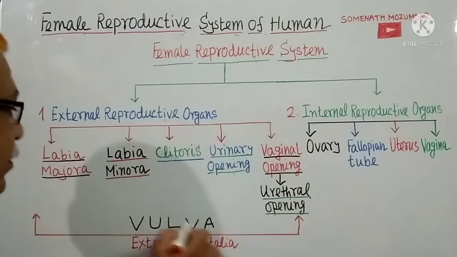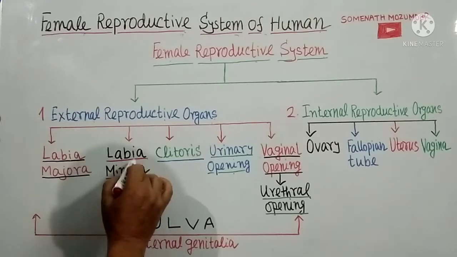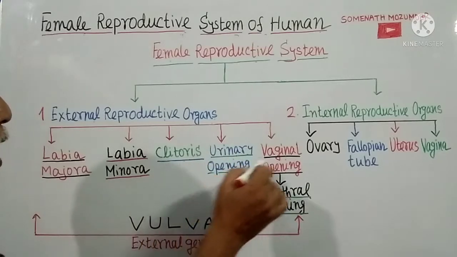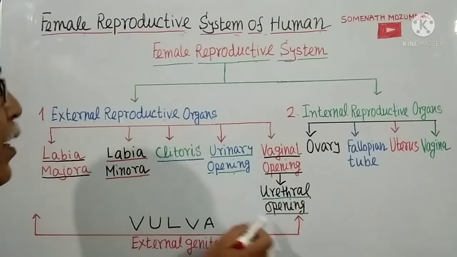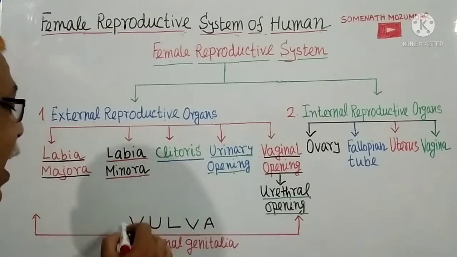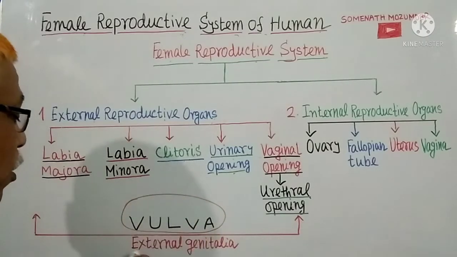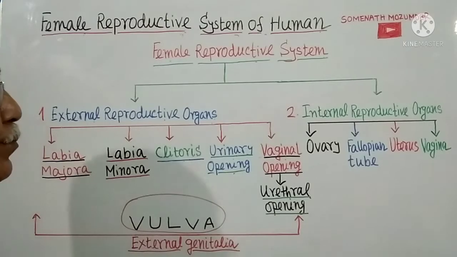These organs, that is labia majora, labia minora, clitoris, urinary opening and vaginal opening or urethral opening, are collectively known as vulva, or it is also called external genitalia.